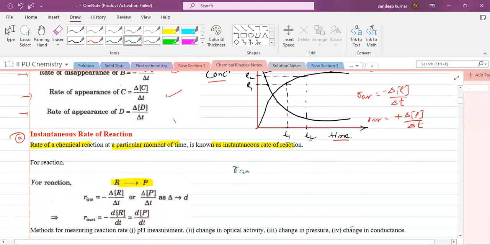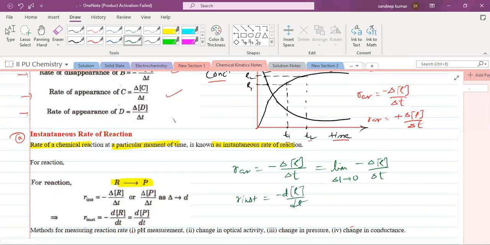R average is nothing but minus change in concentration of reactant by change in time. If you just apply the limit delta T tends to 0, minus delta R by delta T changes to minus dR by dt. So this is the R instantaneous.